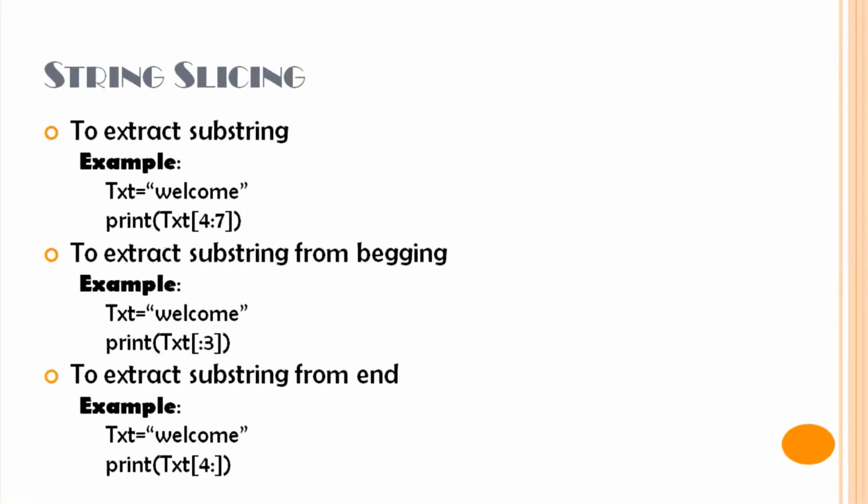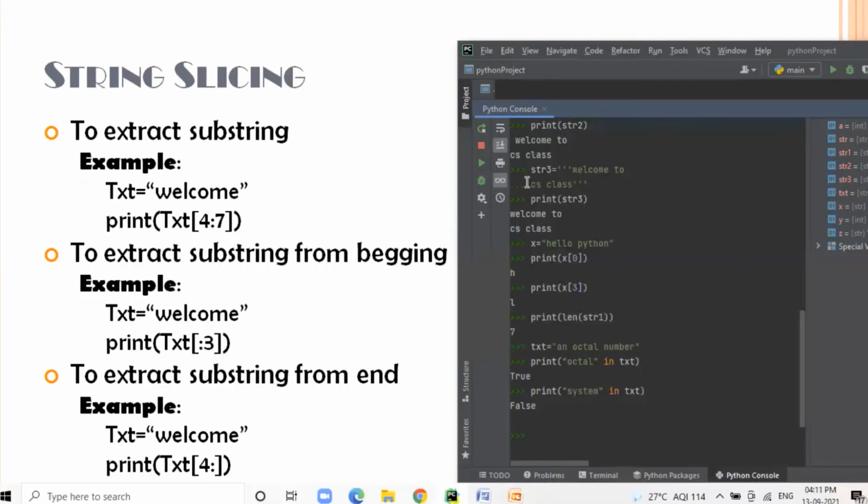Python supports string slicing. So what is string slicing? String slicing is a process of extracting a substring from the main string. Python supports 3 ways of slicing a string. Let us learn one by one.